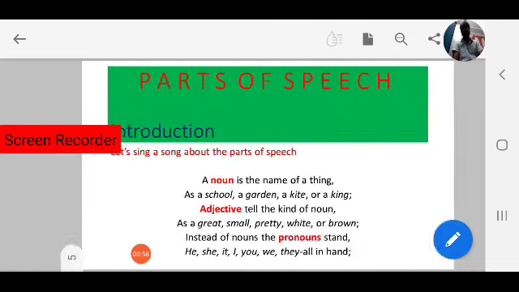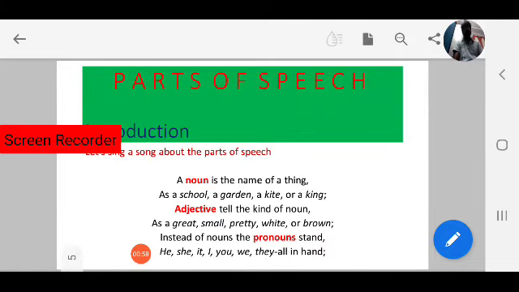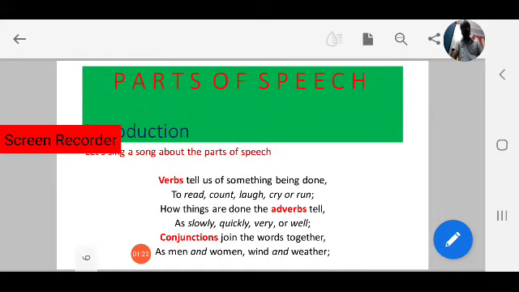Before that, let us sing a song about the parts of speech. A noun is the name of a thing, as a school, a garden, a kite, or a king. Adjective tells the kind of noun, as a great, small, pretty, white, or brown. Instead of nouns, the pronouns stand: he, she, it, I, you, they, all in hand. Verbs tell us of something being done: to read, count, laugh, cry, or run. How things are done, the adverbs tell: slowly, quickly, very, or well.